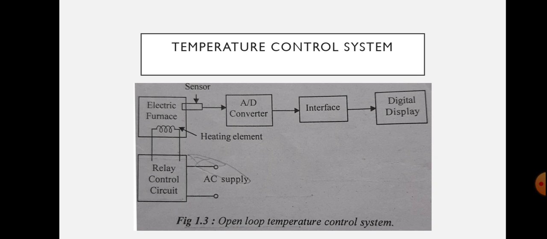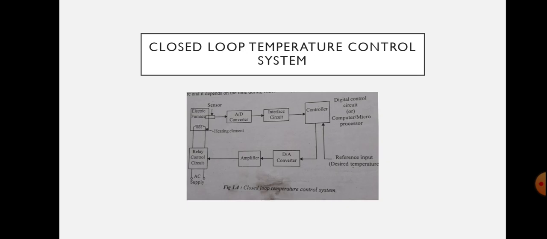So if you are going for a closed loop system for the temperature control system, this will be the block diagram. It consists of a relay control unit, sensor, electric furnace, analog to digital converter, interface circuit. Also, it contains a controller, digital to analog converter, and amplifier. The output of the system is a desired temperature, and it depends on the time during which the supply to heater remains on. As we discussed before, the working will be similar. The switching on and off of the relay is controlled by the controller.